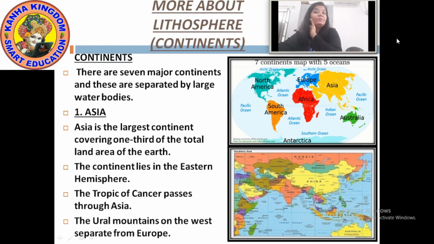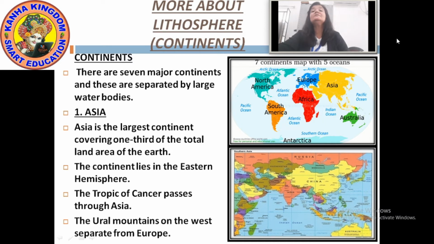You all know, right? There are 7 continents. How many continents are there? 7 continents. So there are 7 major continents, and these are separated by large water bodies.